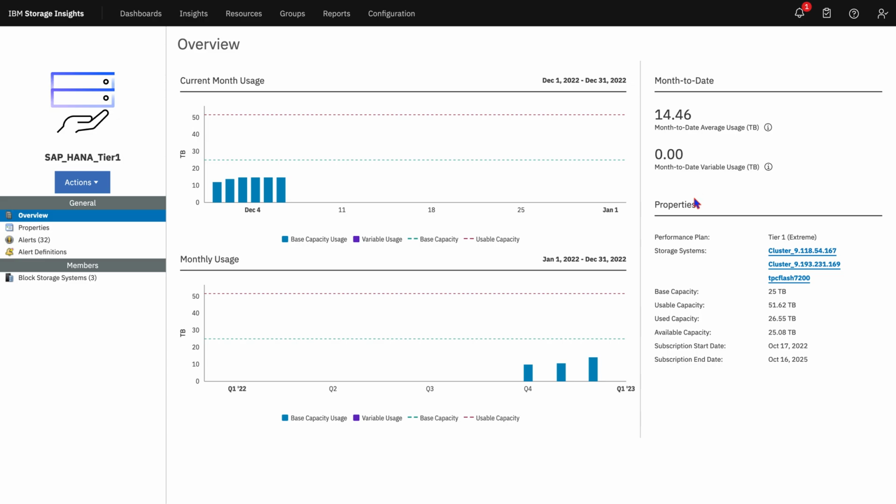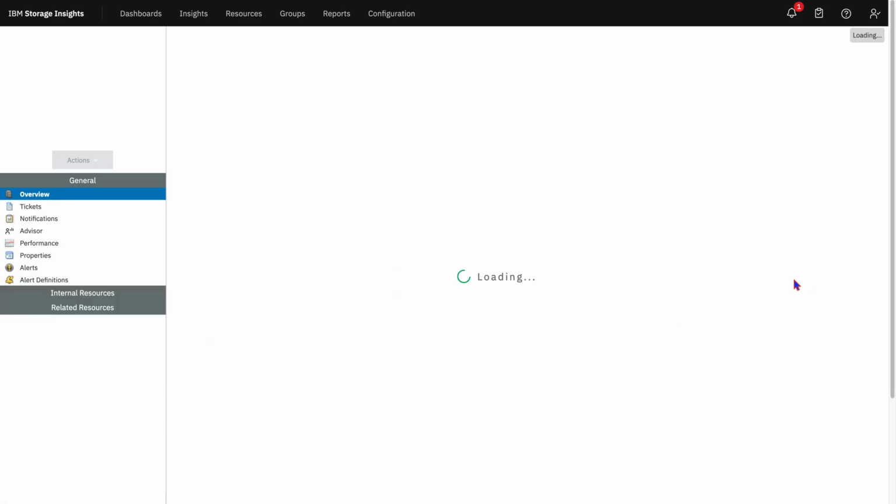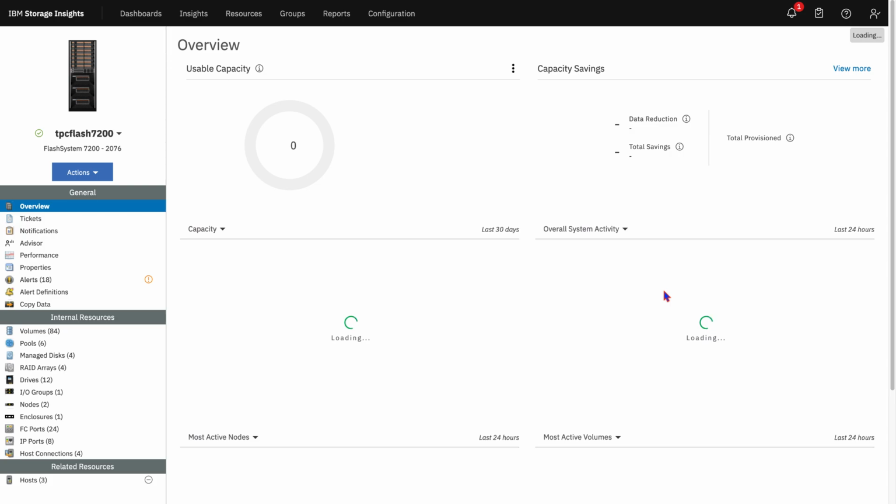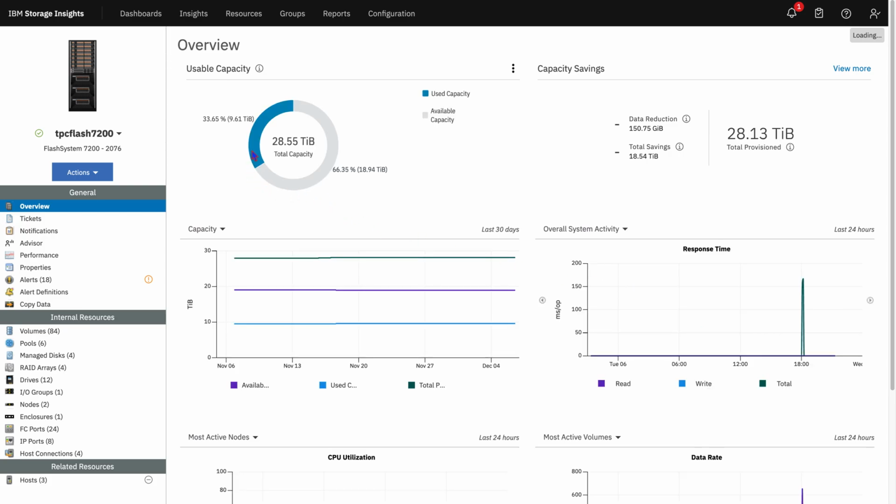Now it doesn't stop here, right? This is the basic view, but you get all the capabilities of Storage Insights. So for example, you are able to see there are about 3 systems that are powering your storage as a service. You can click on any one of them. Let's say I click on this, and then you come to know what performance you are getting and what the capacity is for this particular FlashSystem that is powering your storage as a service.